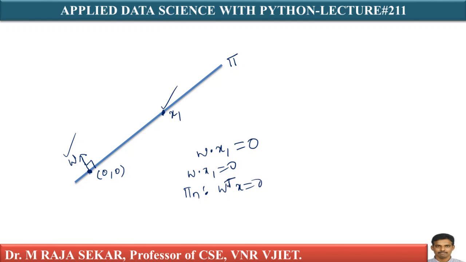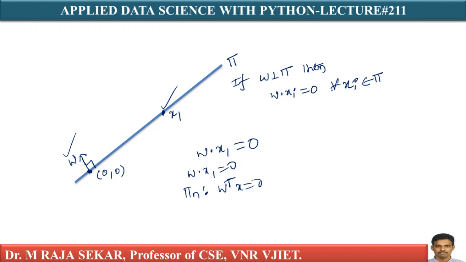If w is perpendicular to pi, then w dot xi equals 0 for all xi which belongs to my plane pi. Take any point.